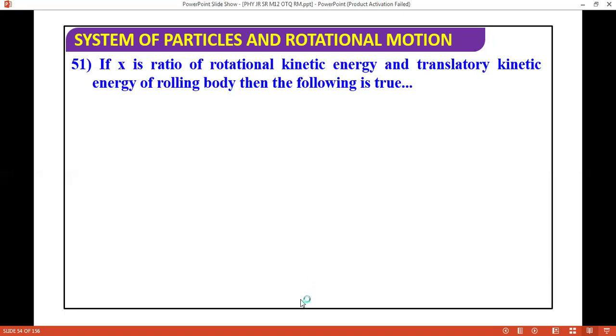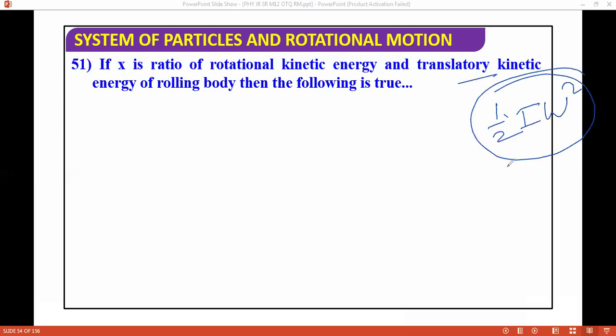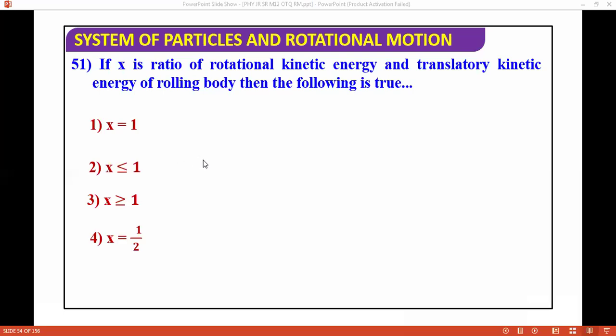If I ask you what rotational kinetic energy is, can anyone explain it? Rotational kinetic energy is half I omega square. Am I right? And translational kinetic energy is nothing weird, just half m v square. Using this concept, I'm going to solve this question. So the ratio X, rotational divided by translational, is always less than or equal to 1. Always less than or equal to 1.